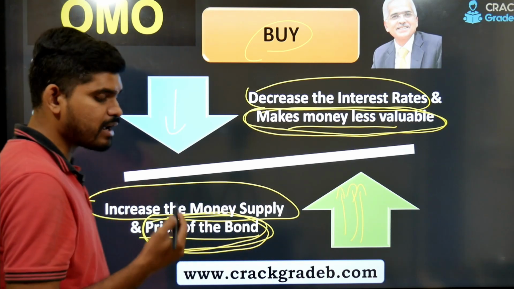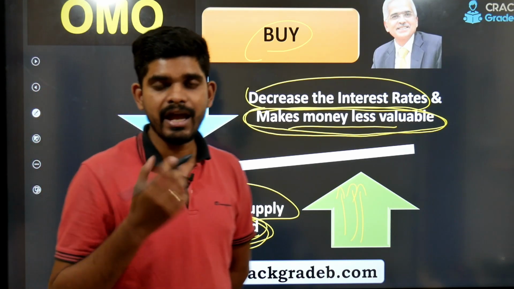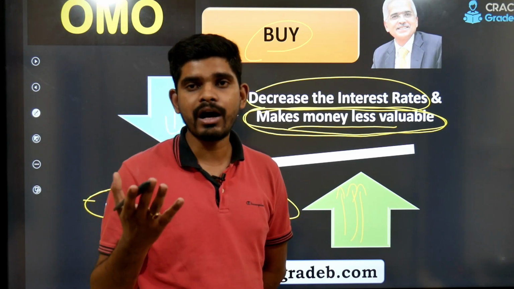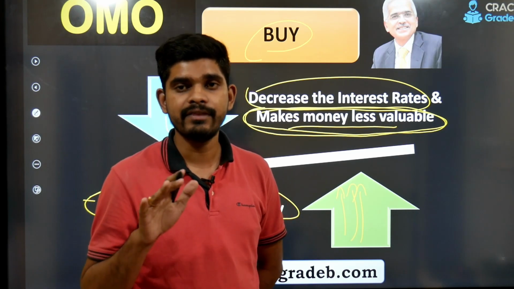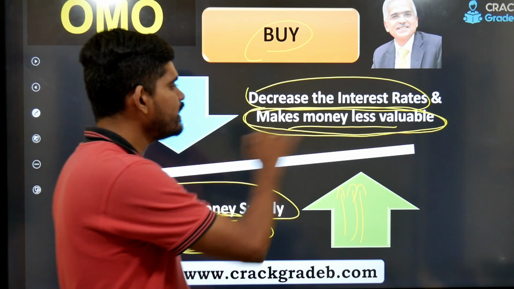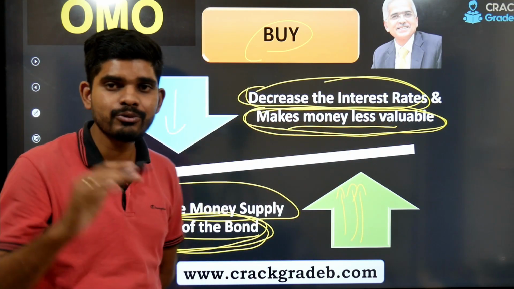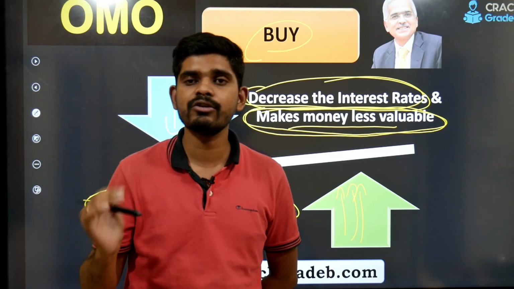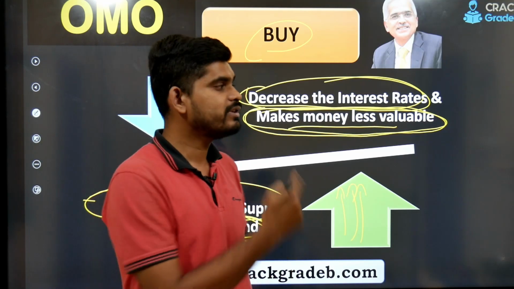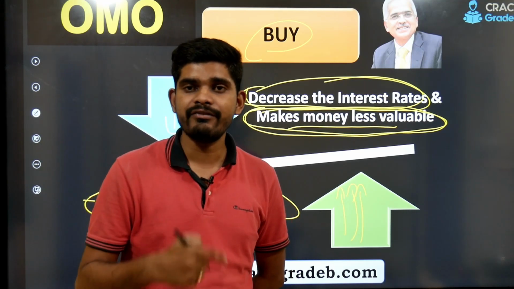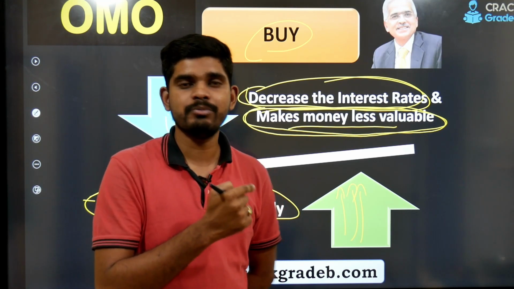We can see the price of the bond will go up, and when the price of the bond goes up, the yield will come down, and that yield will compel the interest rate in the economy to align with itself, meaning this will also come down. So this is the reciprocating effect that takes place.